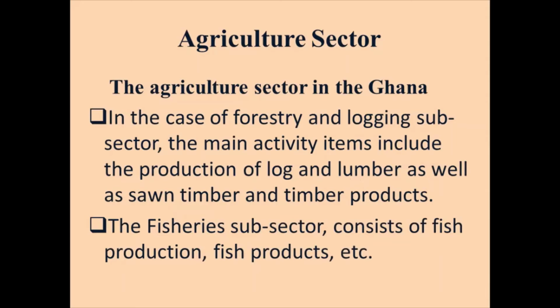So we have another subsector called the forestry and logging subsector. Now, this deals with the timber and other things in terms of trees. Hearing the word agroforestry reflects that we're talking about planting trees. In the case of the forestry and logging subsector, the main activity items include the production of log and lumber, as well as sawn timber and timber products.